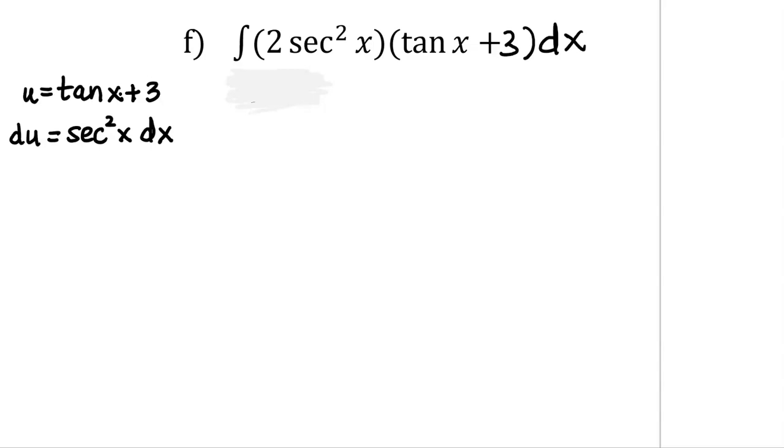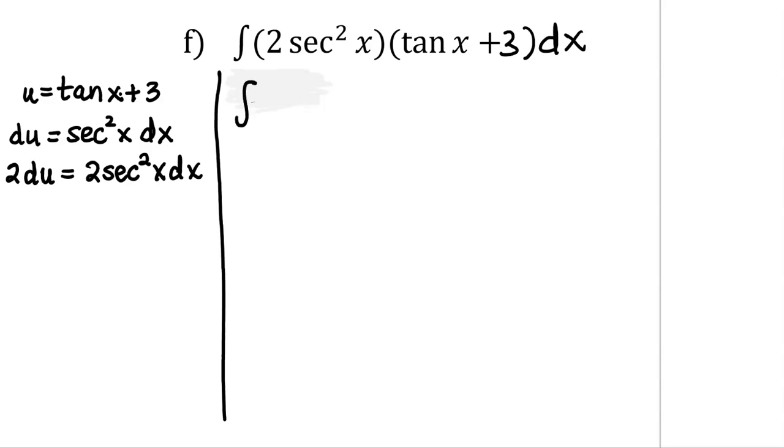Make sure to add the dx on the end. The problem is I do not have a secant squared x dx. I have a 2 secant squared x dx. So this time I'm going to multiply both sides of this equation by 2 so that I have an expression of which I can substitute in for this 2 secant squared x dx.